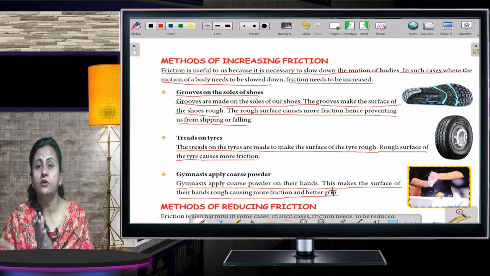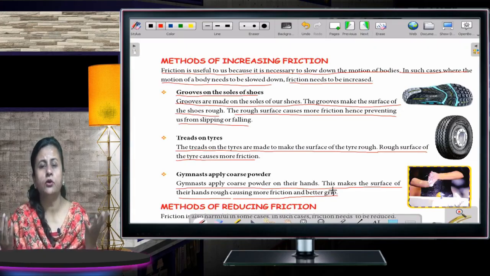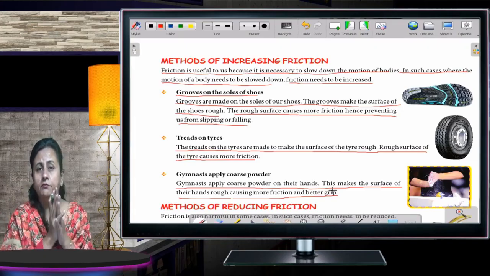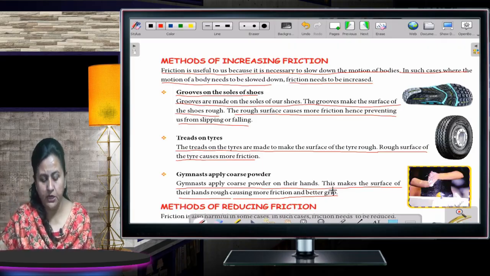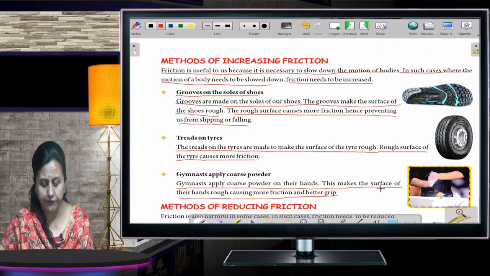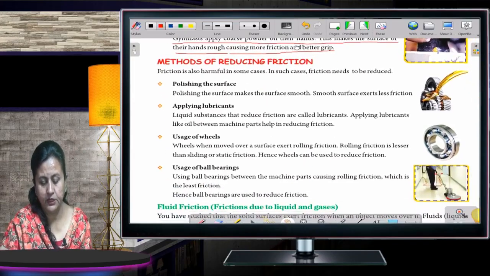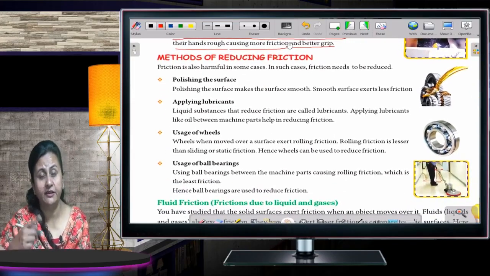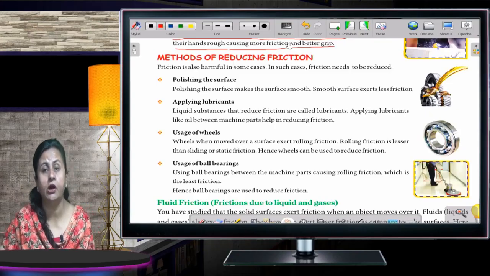What do the gymnasts do before picking up those heavy rods and all? They rub their hands with a coarse powder, which increases their gripping power. Okay, so now what are the methods of reducing friction? How can you reduce friction? Just now I told you how you can increase friction, and now I'm going to tell you the different methods by which you can reduce friction.